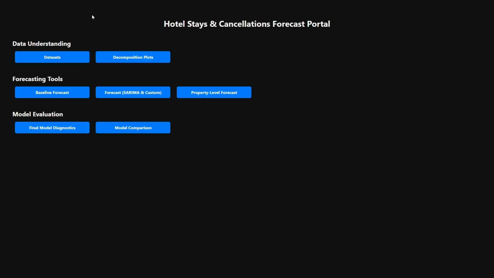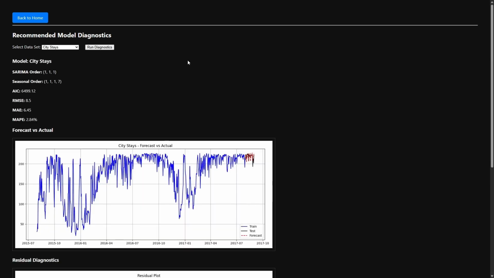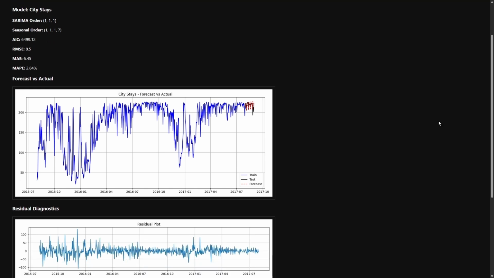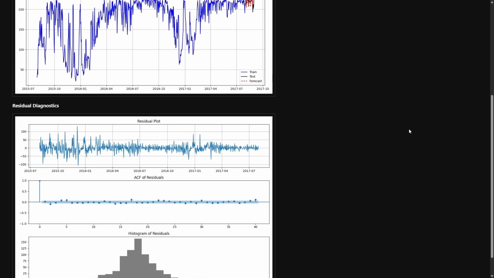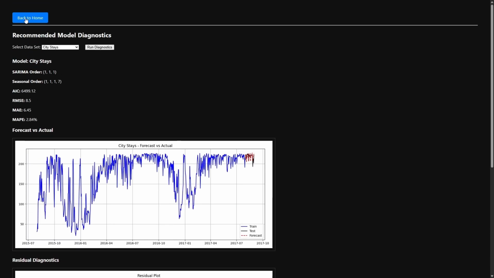Then finally, after they've understood the data and taken a look at the forecasting, we give some evaluation information. Each final model was selected based on a grid search, some visualization, and other parameter selection. We provide the parameters, the AIC, RMSE, MAE, MAPE values, the actual versus the forecasted data, as well as some residual diagnostics data for each model.